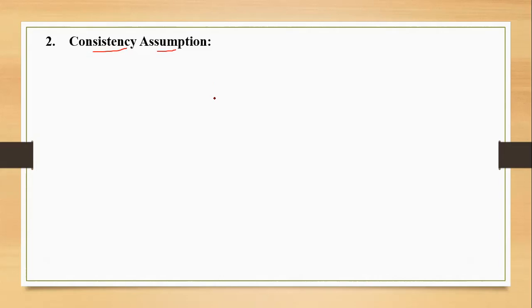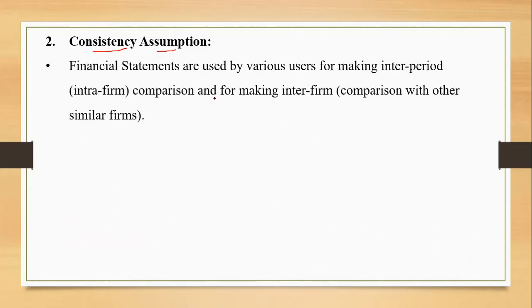Let us see this. Financial statements are used by various users for making the inter-period, that is intra-firm and inter-firm, comparison. We know this. I'm sure you remember something about the qualitative characteristic in chapter 1, comparability. At that time also I used the same words.